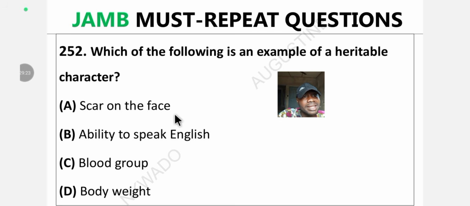All right. Now that we have understood genetics, and the Darwin and Lamarck theory, let's now take some JAMB repeat questions to test the knowledge we've acquired so far and measure our preparedness for the JAMB UTME exam. Question 252. Which of the following is an example of a heritable character? A. Scar on the face. B. Ability to speak English. C. Blood group. D. Body weight.